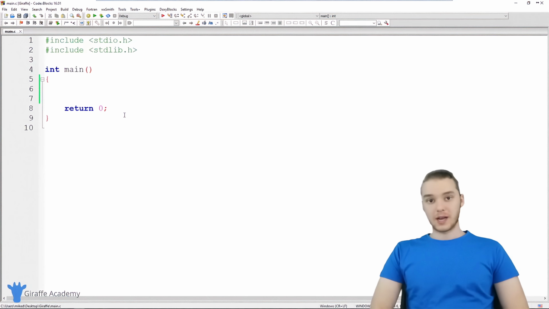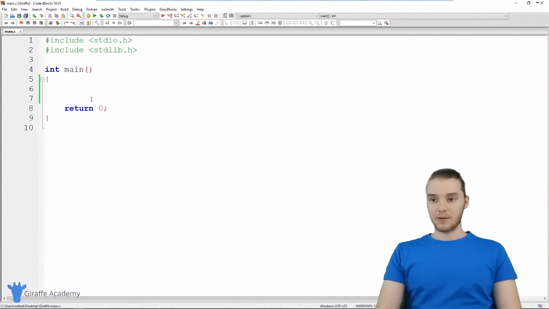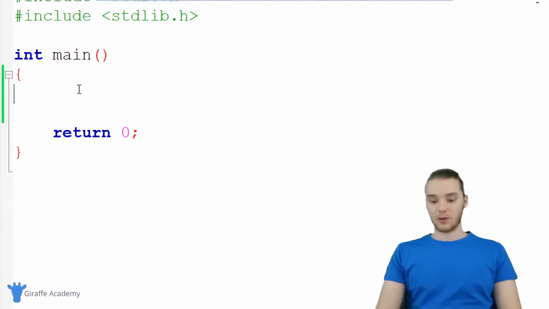In this tutorial, I'm going to show you guys how to build a basic calculator in C. We're basically going to build a little program where the user can enter in two numbers, and then our program will take those two numbers, add them together, and spit out the answer. So this is going to be kind of cool, and we'll also learn about getting numbers as input from a user. So over here, I want to show you guys exactly how we can do this.